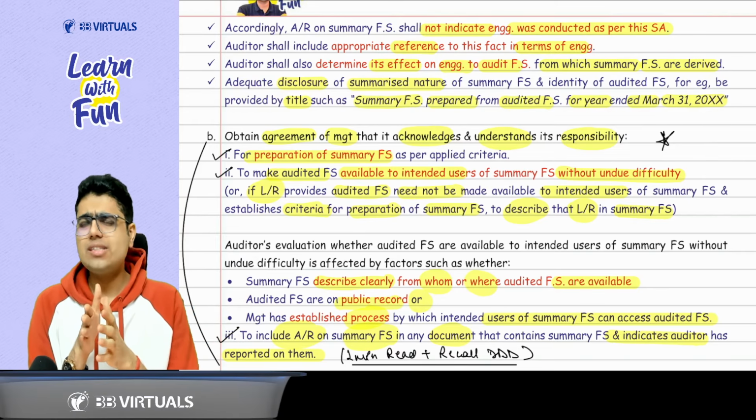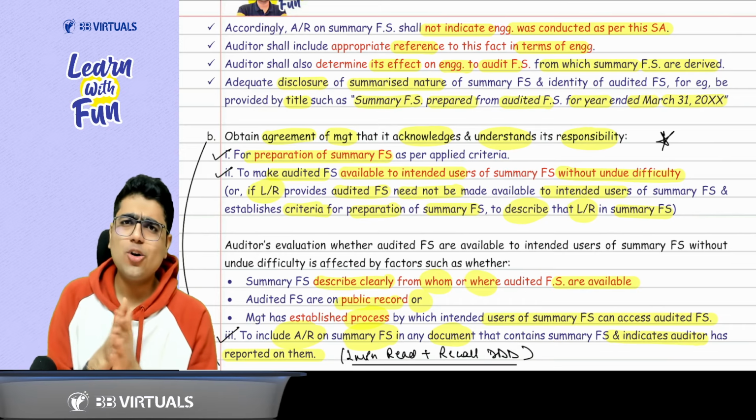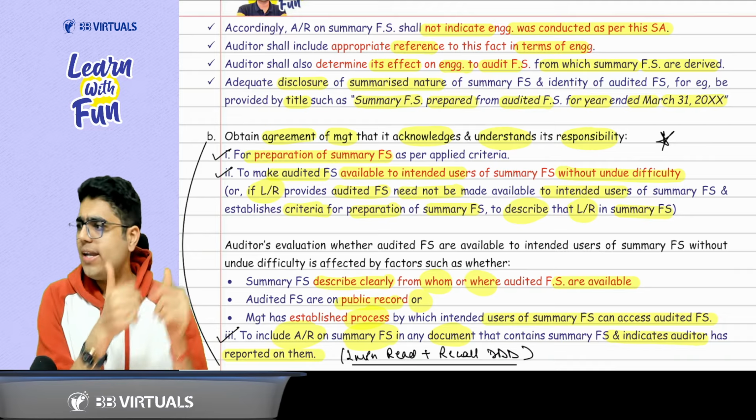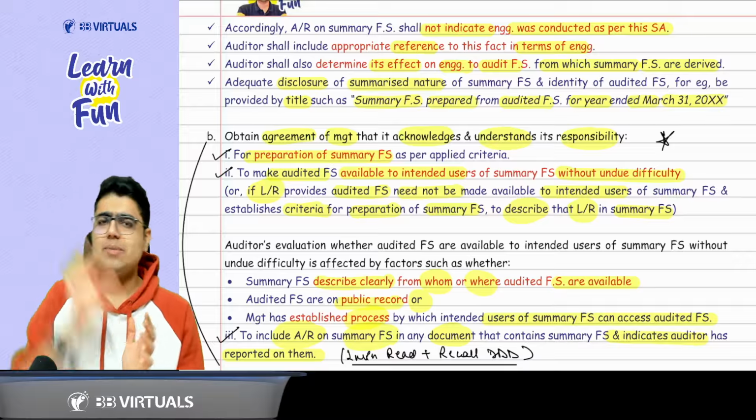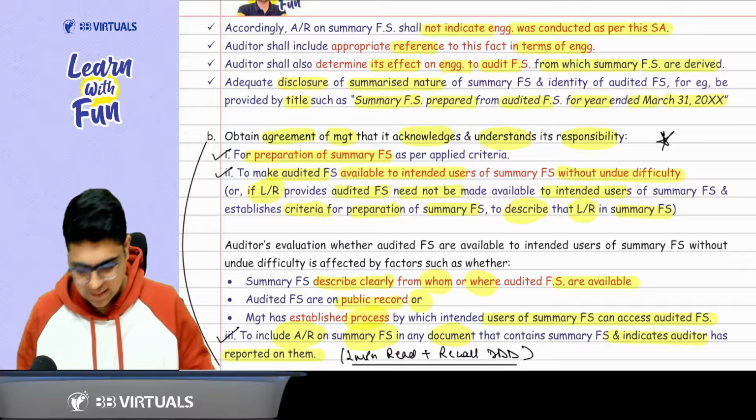So if the law or regulation says you don't need to provide the audited financial statement, but we are providing you with the criteria for preparing the summary financial statement, just mention this fact. That's it.